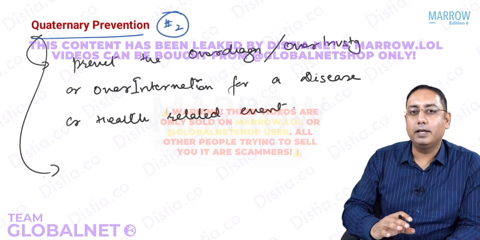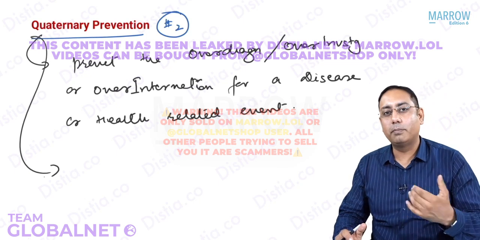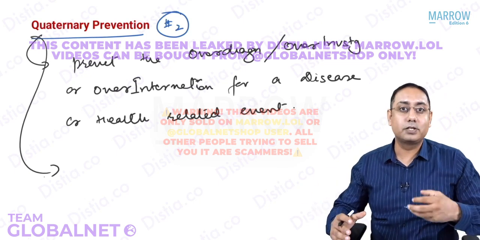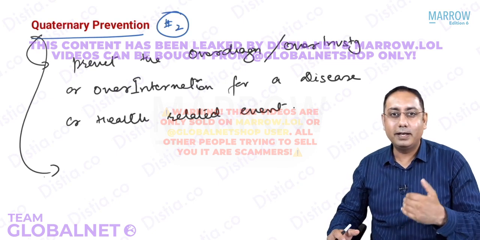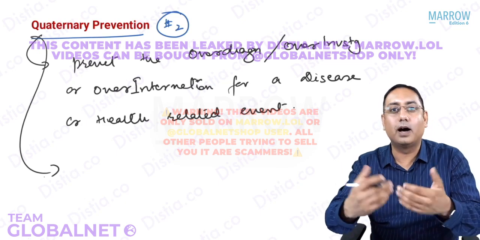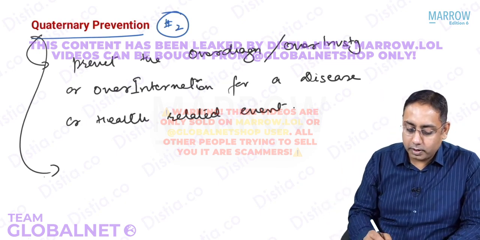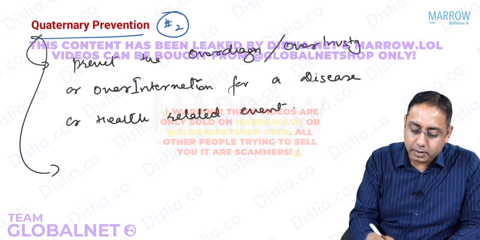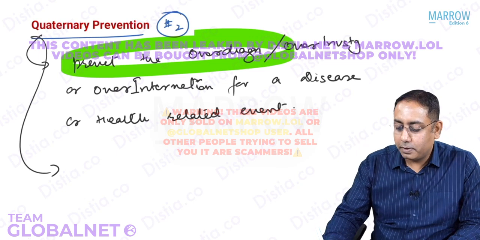Primarily you should be very cautious if you are managing a journal or an organization which has a reputation. You have to be careful that you are not making guidelines which are going to overdiagnose and harm the patient instead of treating the whole system. So that is what quaternary prevention is. Just remember, it is to prevent overdiagnosis. That is the fourth level of prevention.